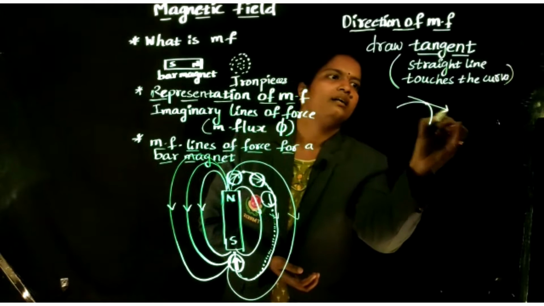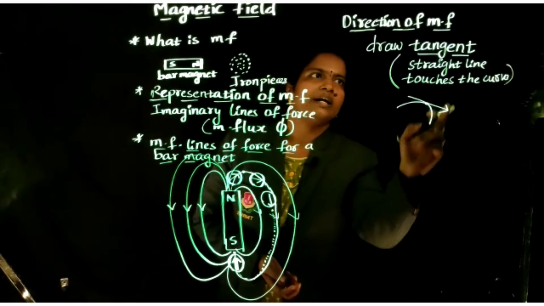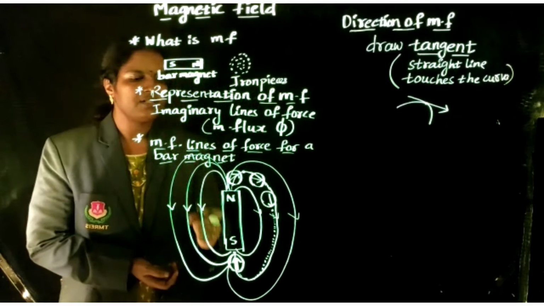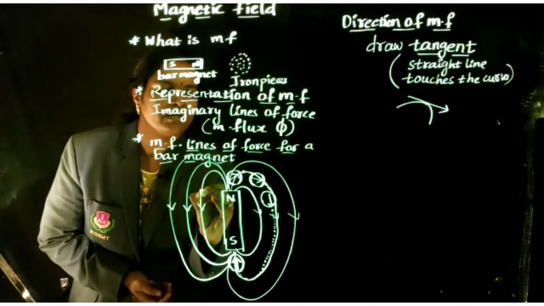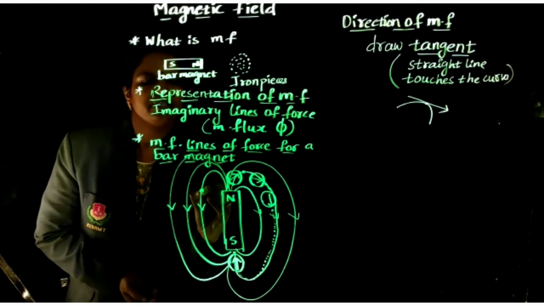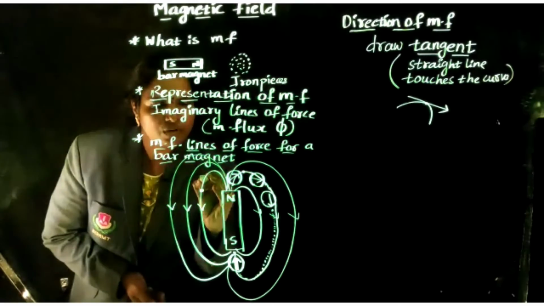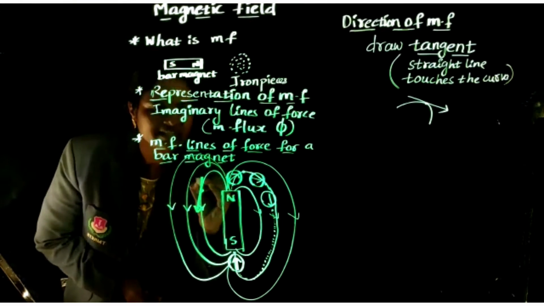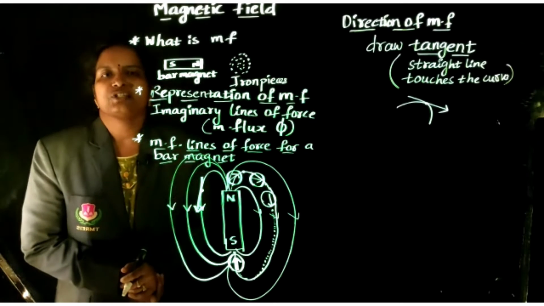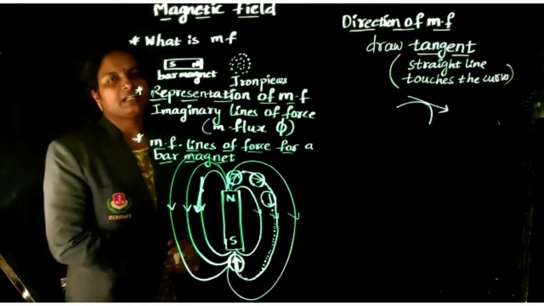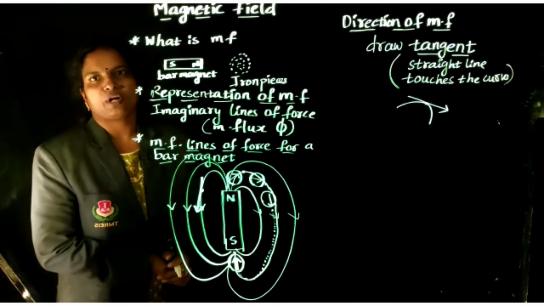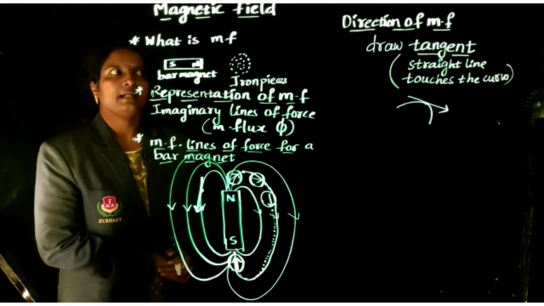That line shows the direction of the magnetic field and is called the tangent line. In the same way, for the bar magnet's field lines, to find the direction at a point we draw a tangent line at that point, and we can know the direction of the magnetic field.